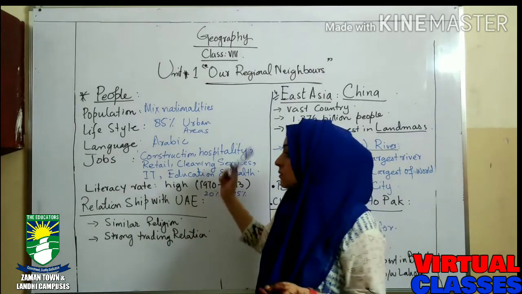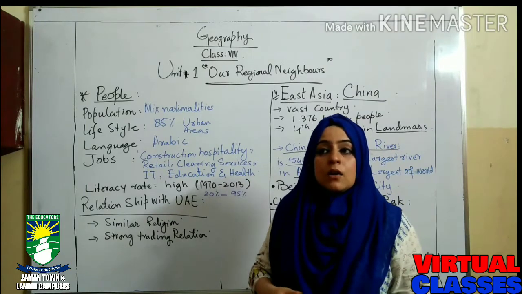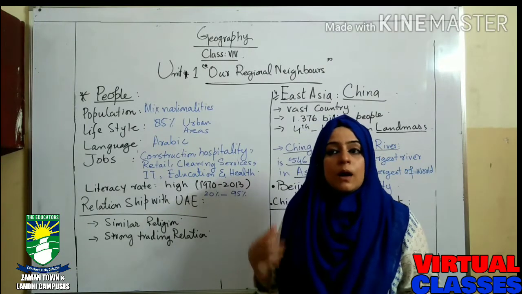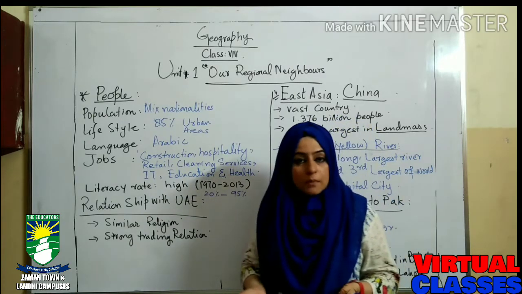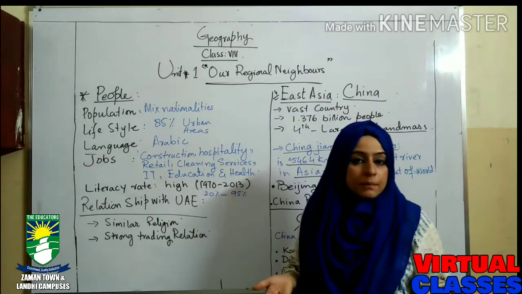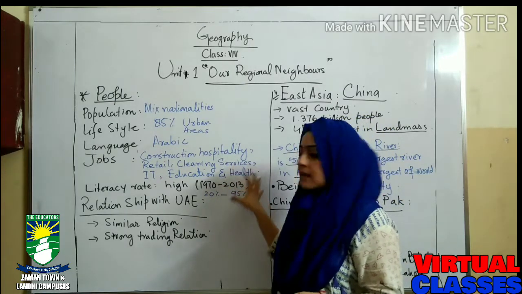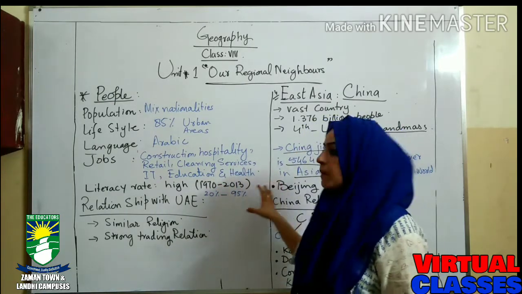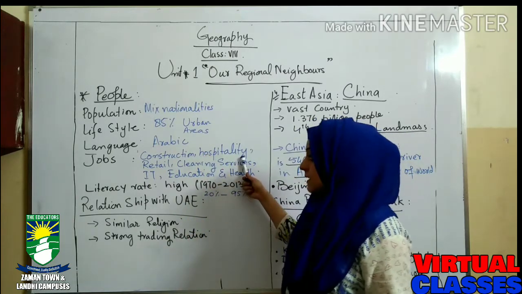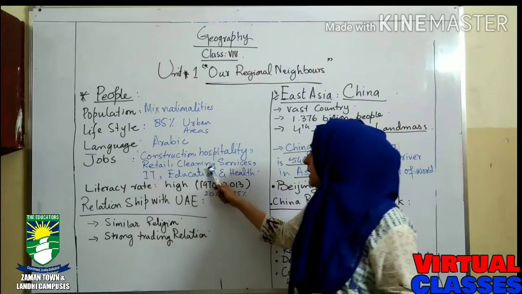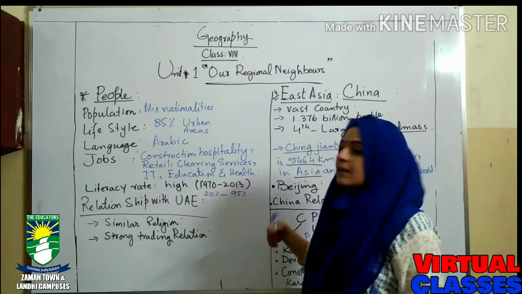Jobs: which kinds of jobs are there? If you are asked which kinds of jobs are there in the UAE and which jobs most people belong to, what would your answer be? Basically these are the sectors most people of the UAE belong to: construction, hospitality, retail, cleaning services, IT (information technology), education and health.